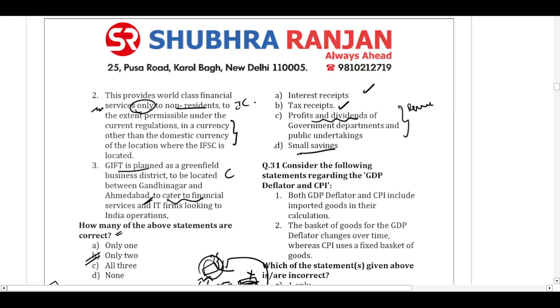But small savings is the odd one out here, because whatever small savings people deposit with the government and with the post office will go to the public account of India. So it is a liability which the government has to pay back to the people. It doesn't go to the revenue account of the union budget. So D is the odd one out.